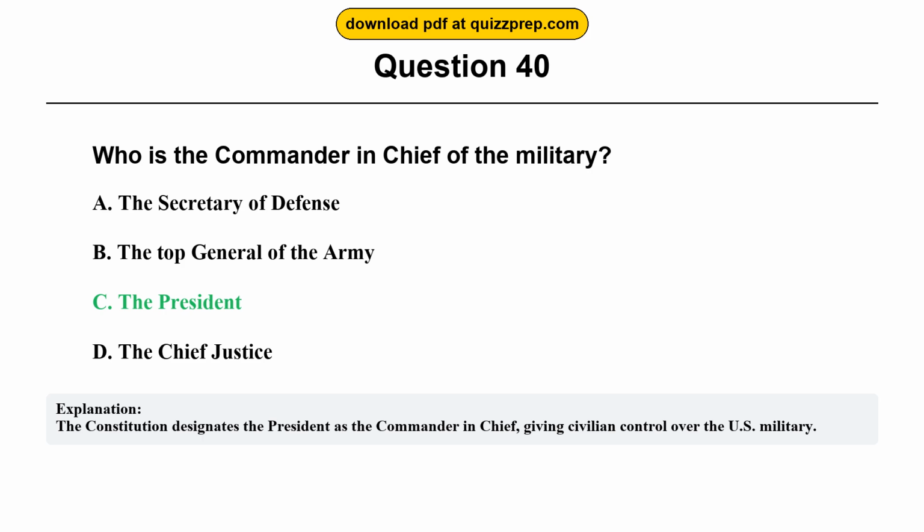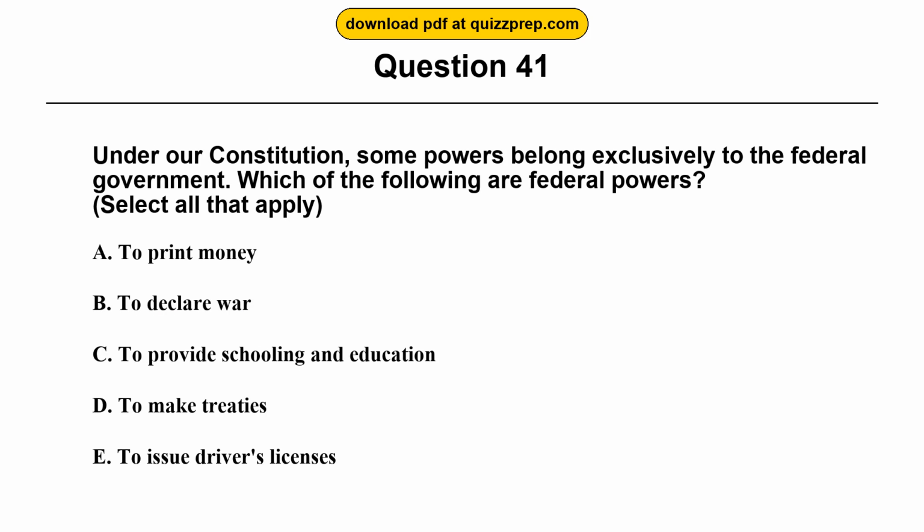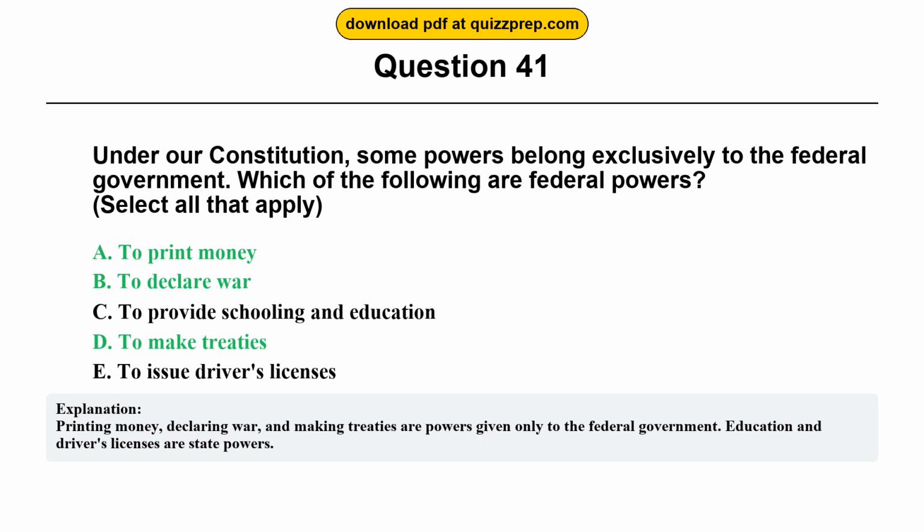Question 41. Under our Constitution, some powers belong exclusively to the federal government. Which of the following are federal powers? Option A. To print money. Option B. To declare war. Option C. To provide schooling and education. Option D. To make treaties. Option E. To issue driver's licenses. The correct answers are options A and B and D. To print money, to declare war, to make treaties. Printing money, declaring war, and making treaties are powers given only to the federal government. Education and driver's licenses are state powers.